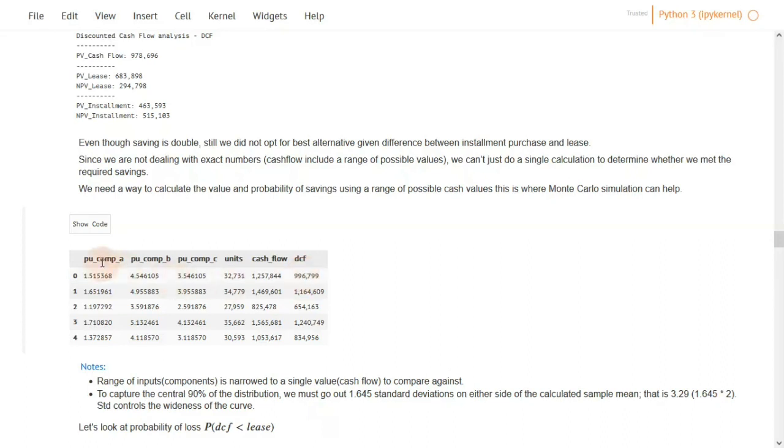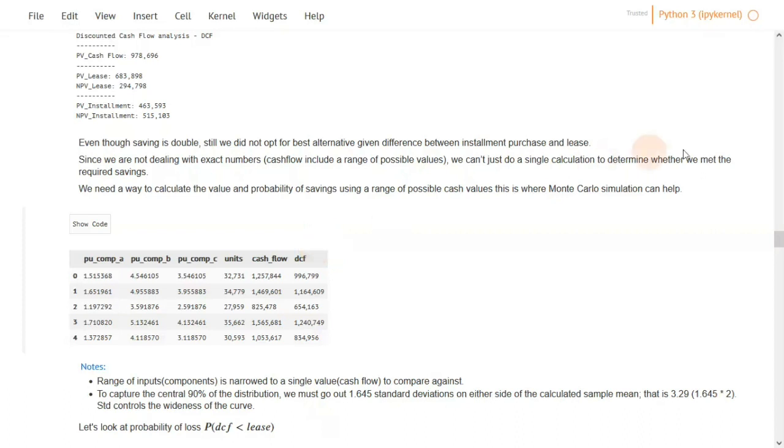So how to calculate these specific figures, or the specific cash flow from this range of component of cash flow? Using the knowledge that we know so far, we can establish a distribution for each component, then use the parameter of this distribution to sample random values from them, and use these random values to calculate the cash flow and then compare the cash flow to the actual installment cost. The challenge here is, of course, to model it with the proper distribution. This is one thing. And then to get the parameter of distribution.